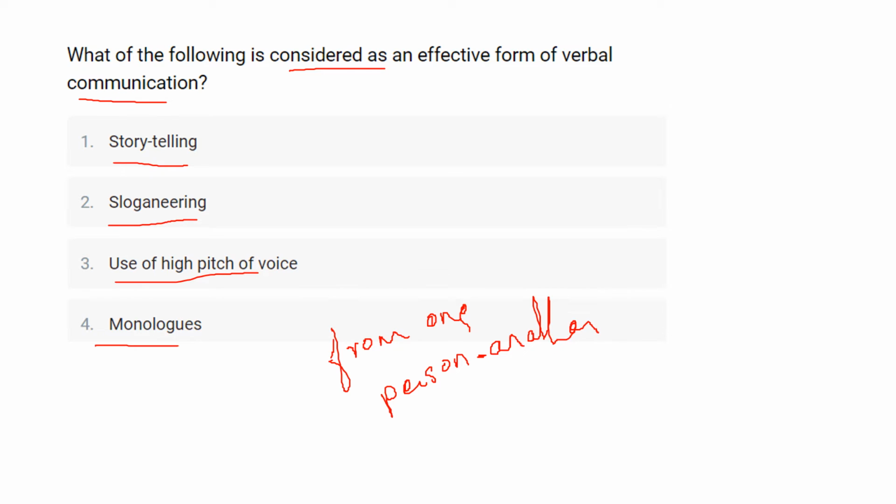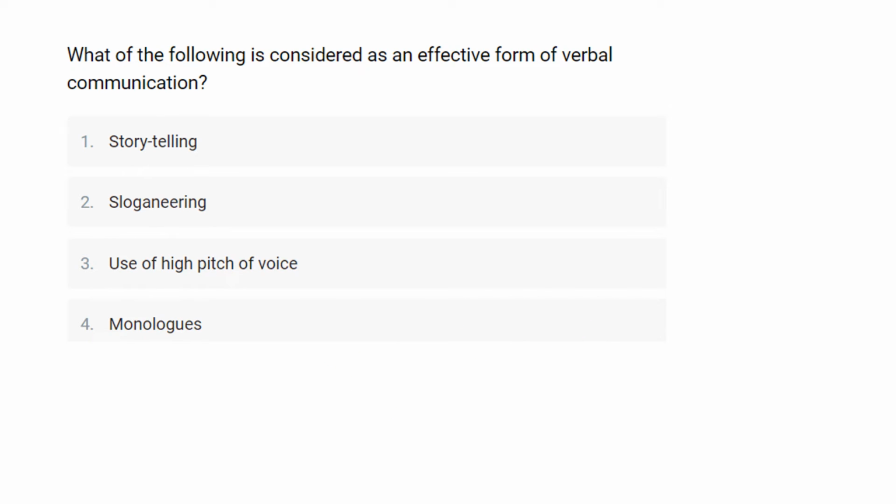There are 2 persons, a sender and a receiver. The sender encodes the message, the channel transfers it to the receiver, and the receiver decodes the message. Communication is of 2 types based on the communication channel: verbal communication and non-verbal communication. So here storytelling, option 1, is considered as an effective form of verbal communication.